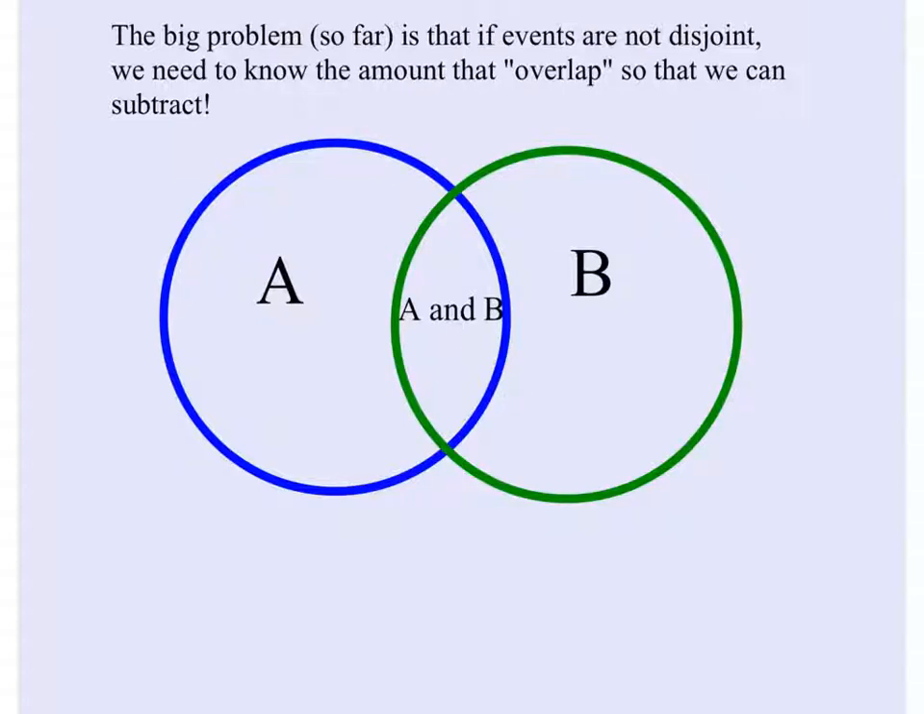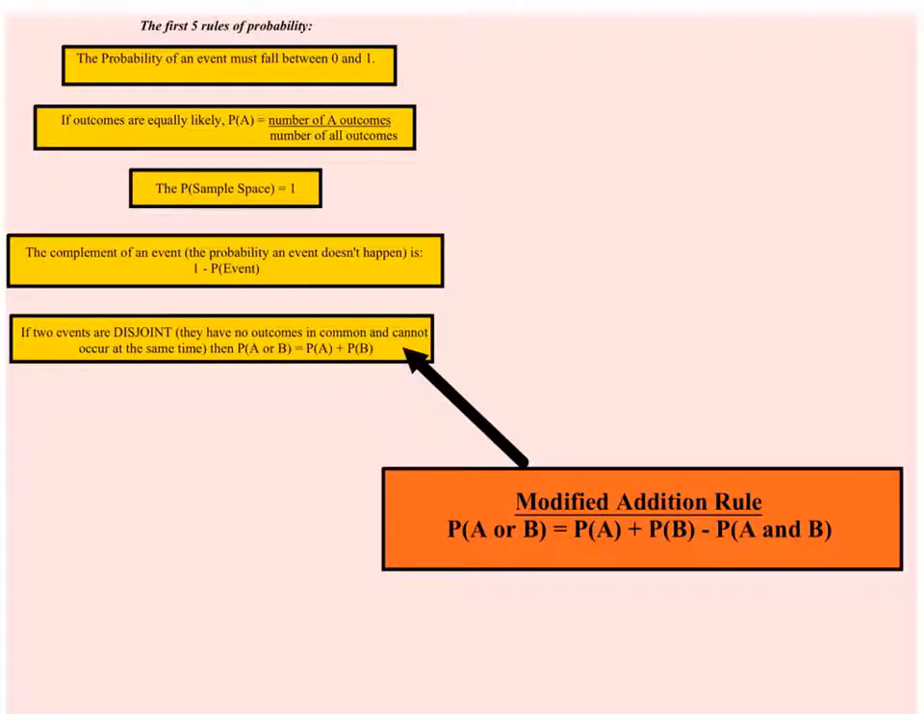So our problem really is the fact that if events aren't disjoint, we need to know what the overlap is. We need to know what belongs here, the probability of A and B. So our rules from the previous video were up here. We have a modified addition rule. The probability of A or B occurring is equal to the probability of A plus the probability of B minus the probability of A and B, because in events where the events weren't disjoint, we would have counted them twice.